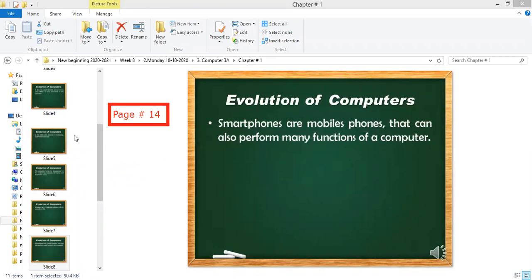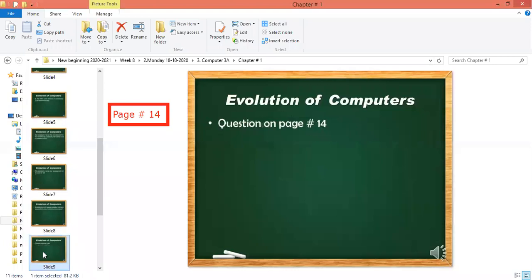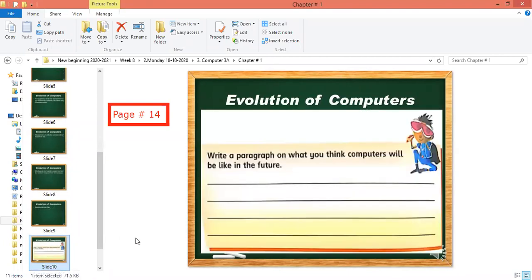Okay. So now everybody open the question on page number 14. There is a question on page number 14. What is the question saying? Write a paragraph on what you think computers will be like in the future. Maybe there are flying computers. Maybe there are swimming computers. Maybe the computers become very small. There are so many things. Means what do you think computers will look like in the future?